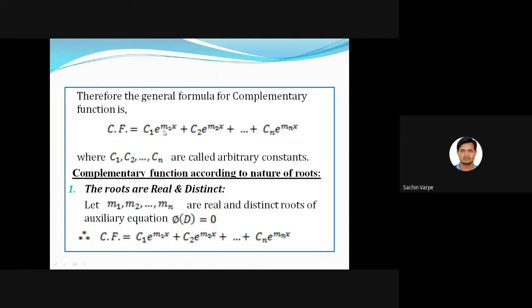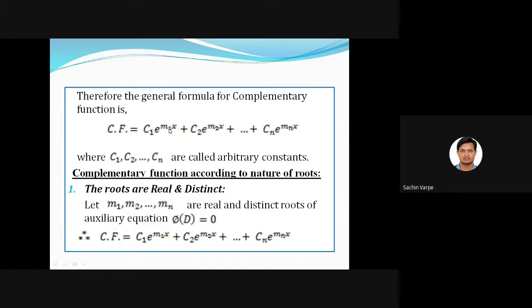Exactly. If we have a second order differential equation, then we'll have two roots, and related to those two roots, we'll have two such solutions. So the complementary function will be C1 e to the power 2x plus C2 e to the power 3x. Suppose the roots are irrational, root 2 and root 3.